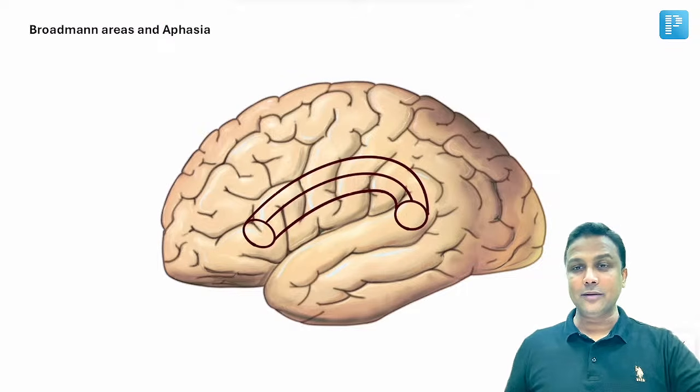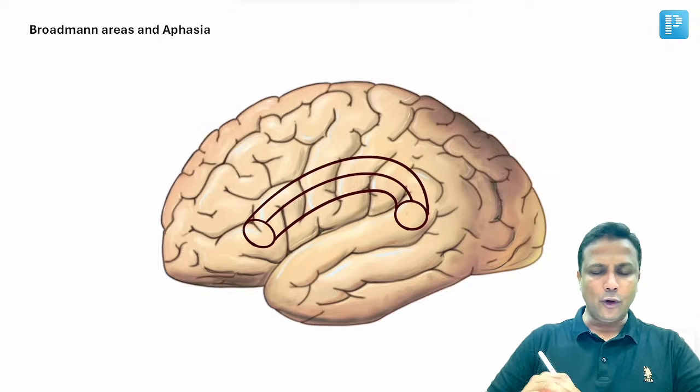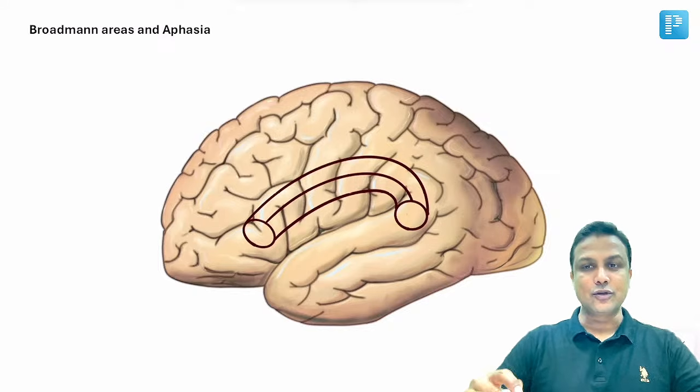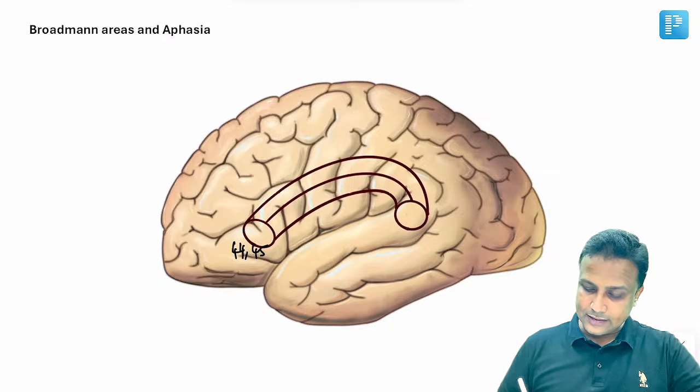After this one, welcome to the Brodmann areas and aphasia. Now I'll tell you, out of all the Brodmann areas, the most important one, जो आपके exam में पूछा जा रहा है, somewhere here you'll have area number 44 and area number 45, sir, and this area will be the Broca's speech area, sir.